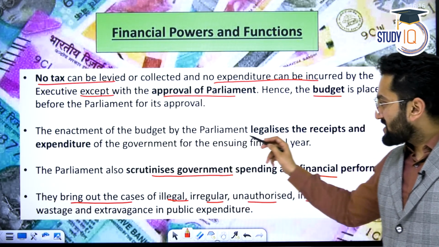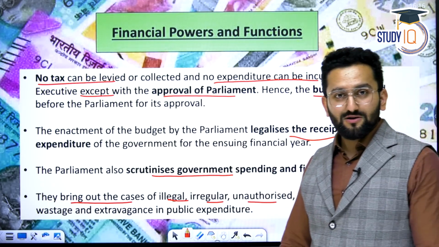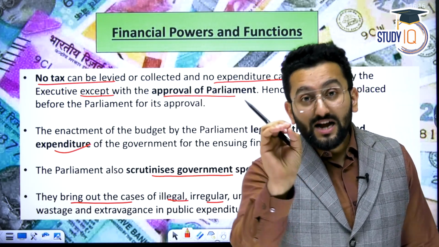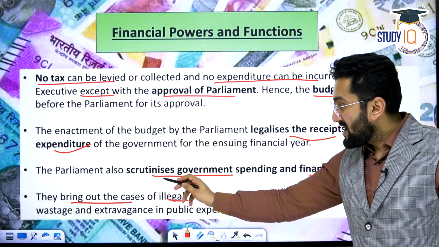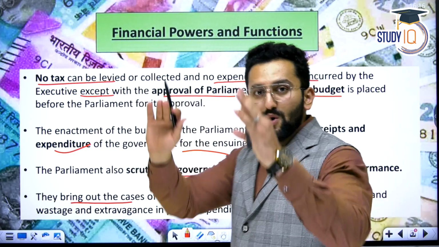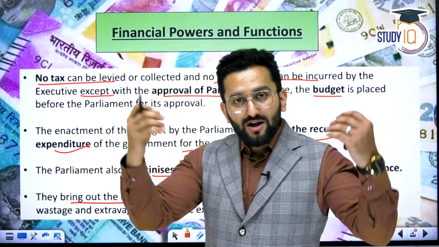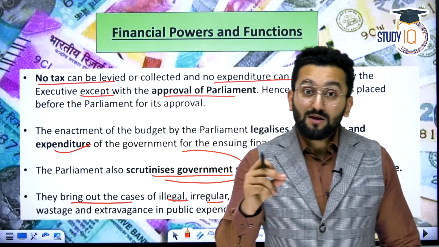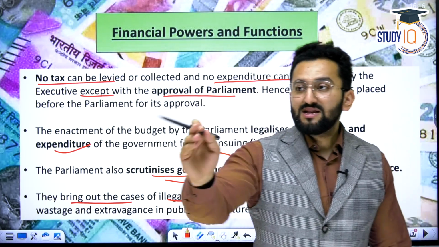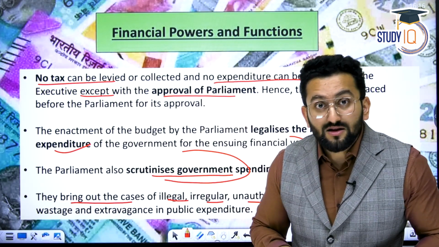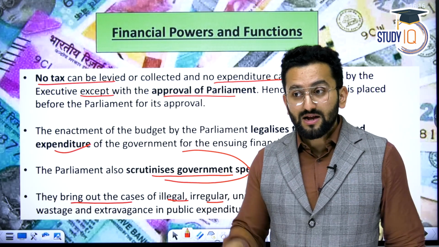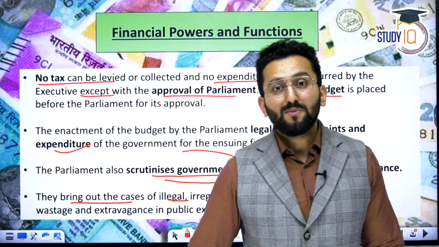The enactment of the budget by the Parliament legalizes the receipts and expenditure. You have to present that this much we have received, this much we are going to spend, then only it will be legalized. The Parliament also scrutinizes government spending and financial performance. One thing is giving approval. Even if you are given approval and now you are spending, Parliament is going to keep a check. You got approval to spend 10,000 crore rupees in these areas. Now give us the receipt. Give us the proof. Give us the utilization certificate that this much amount is actually spent in this manner.